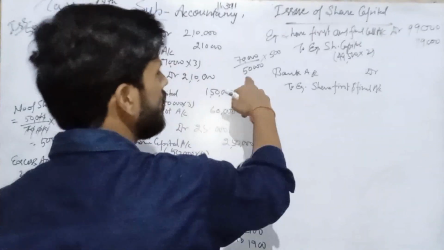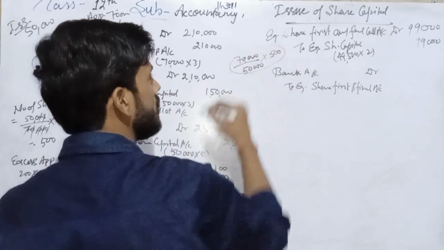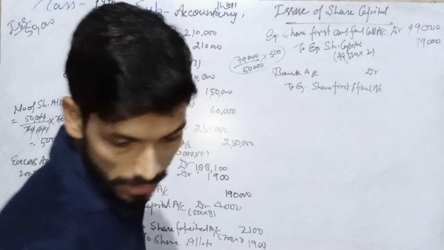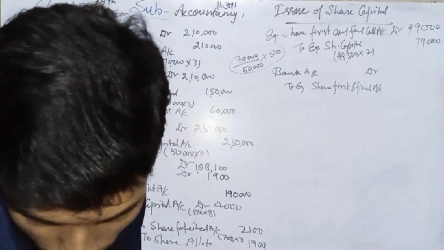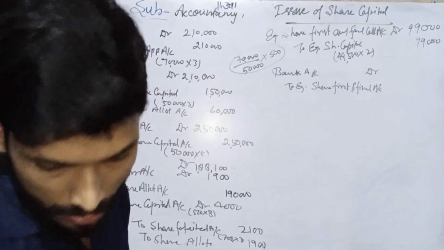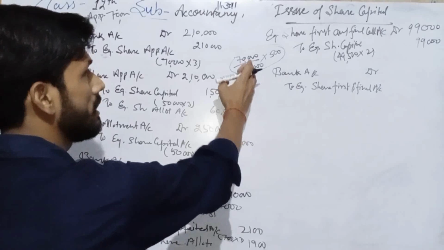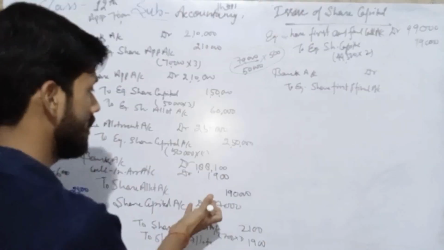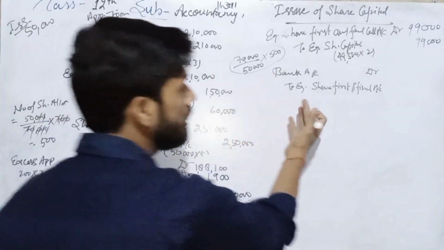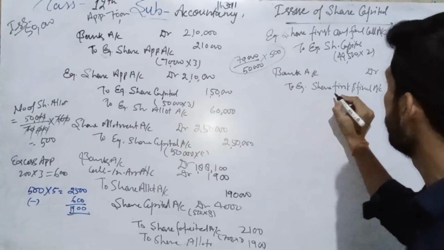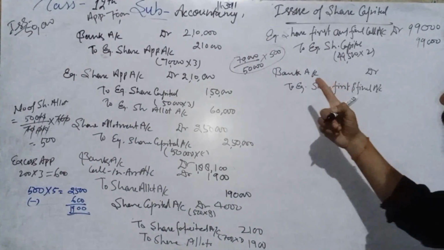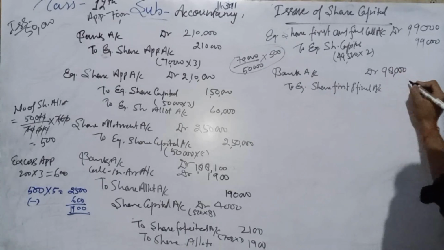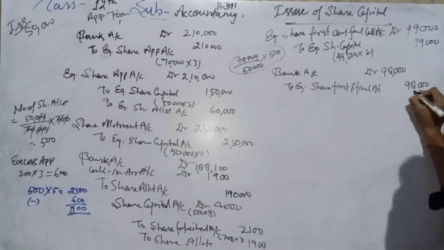I think there is no need, but I am explaining you, this is the method. On 500 allotted, his excess application money was already adjusted in allotment. So here only 500 shares, on 500 shares 2 rupees we are not receiving, means 1,000 we have not received, here 98,000 and 98,000.